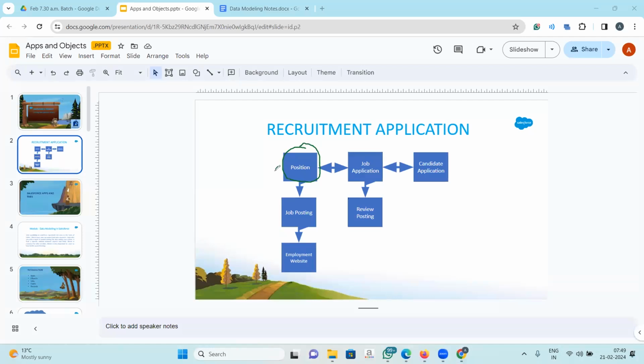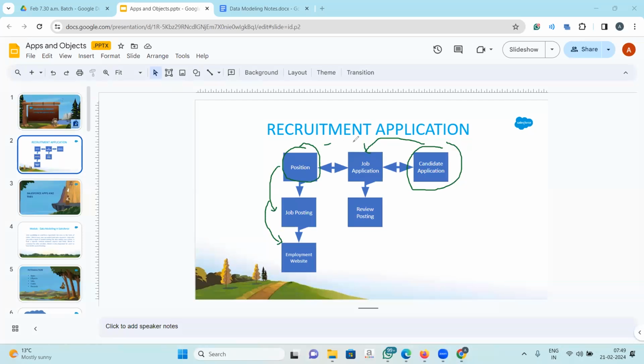Now, one leg is the job is posted into employment websites. This is one leg of the application. The other leg is this database of the candidate applications. They apply through job application for this position.